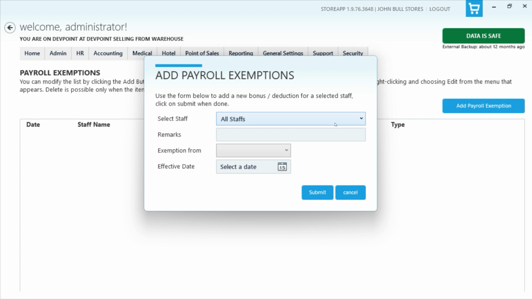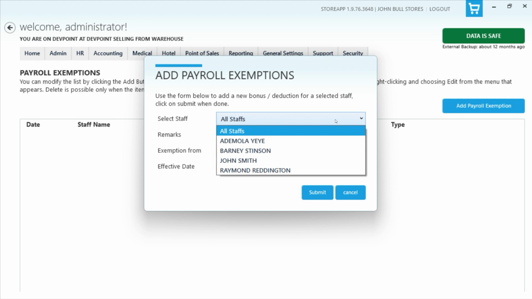If you want to exempt any staff from overtime or payroll, you might want to exempt a staff from overtime if they've done something wrong, and as a form of punishment which has been agreed, they need to do extra hours to make up for whatever they've done. Do you understand what I'm saying? You might want to exempt them, because you can't set out to punish someone and then they're getting more money because of that punishment. So you want to add an exemption for them.